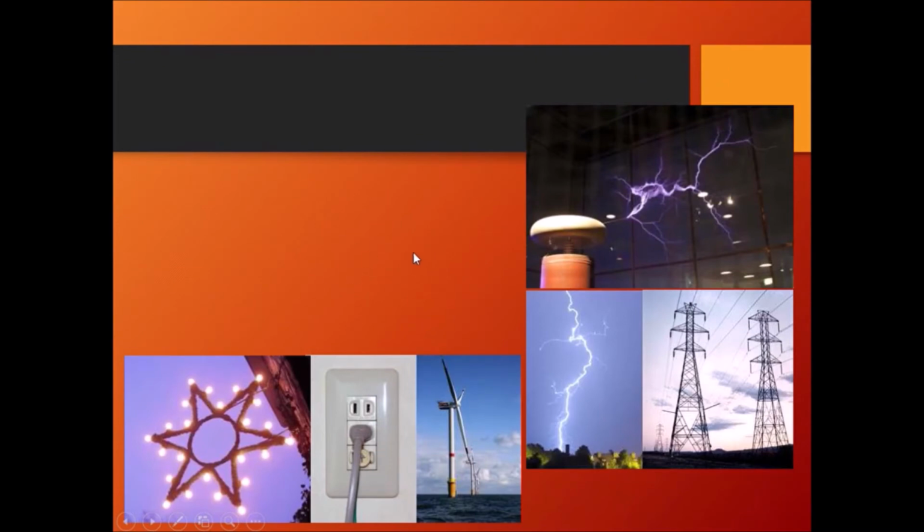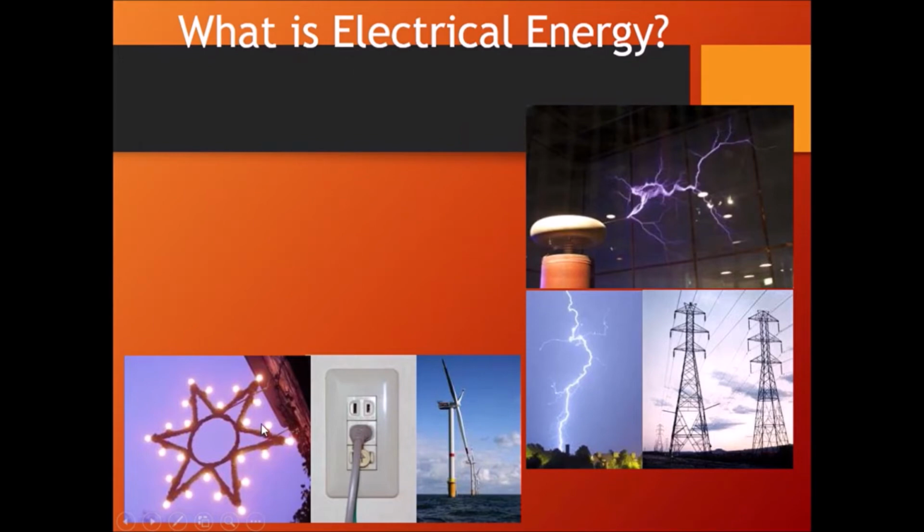What are these pictures showing you exactly? You can see there is lightning here. I can see there are cables going all the way from these poles, and you can see a plug-in here. I can see windmills. These are the lights which are on. So it's talking about electricity basically. So we're talking about what is electrical energy.